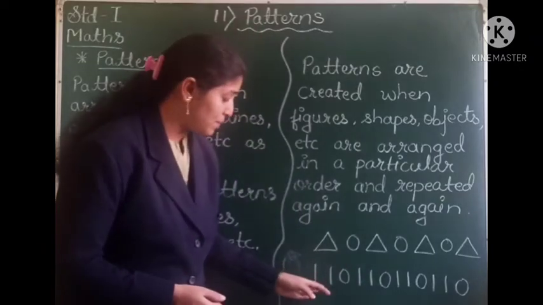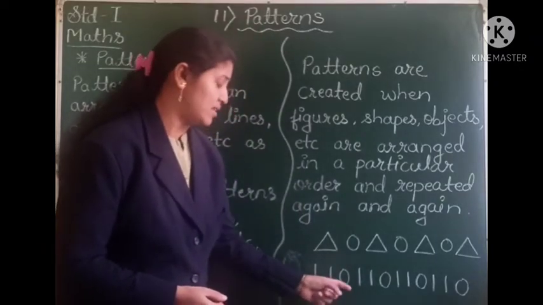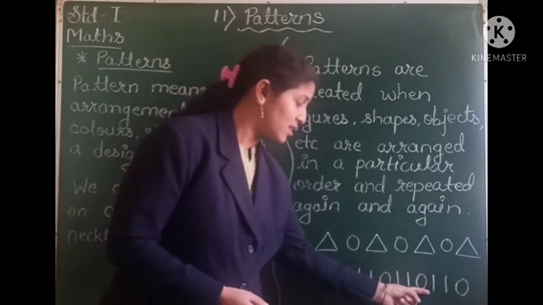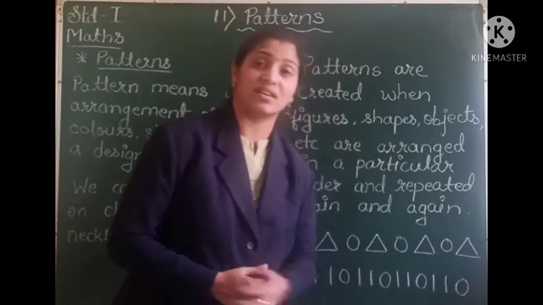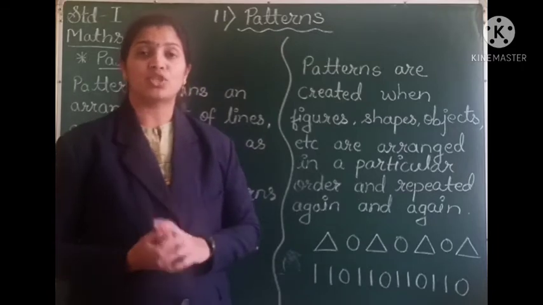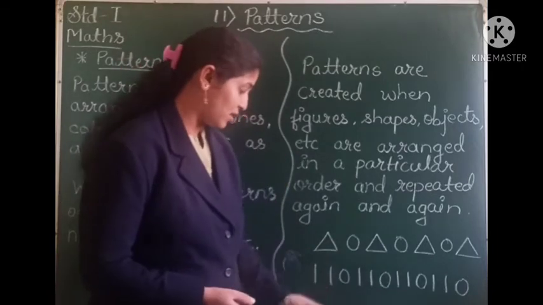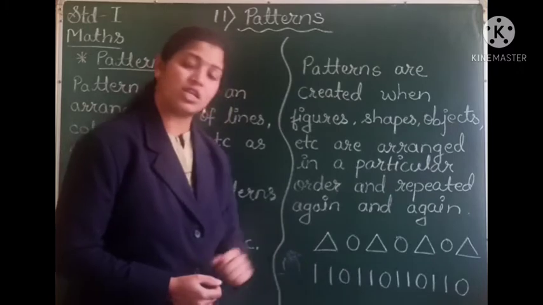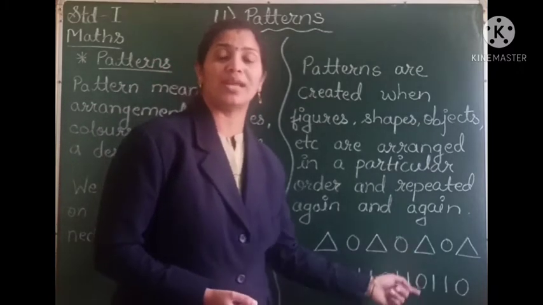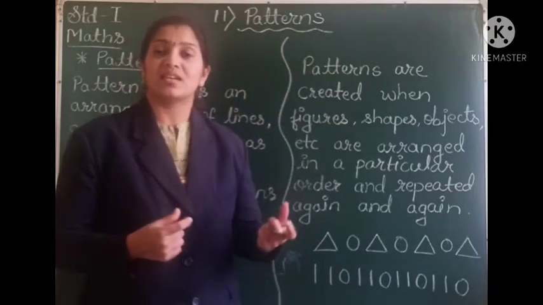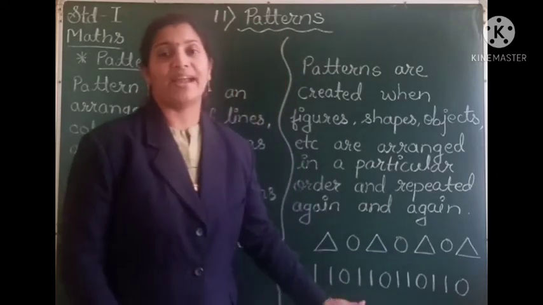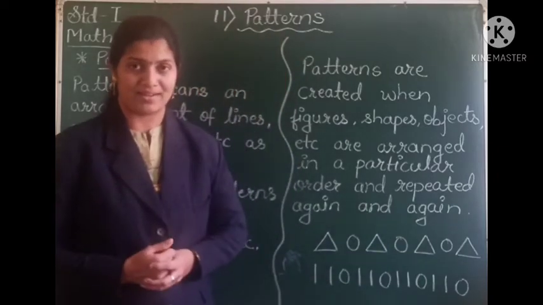Let us see one more example. Here you can see two lines, a circle, two lines and again a circle, two lines, a circle, again we have two lines and a circle. So students, in this pattern, which are the two shapes? A line and a circle. Two lines, after which a circle follows. After the circle, again two lines follow and then a circle, two lines. So the two lines and a circle is the arrangement which keeps on repeating again and again, and it forms a pattern.